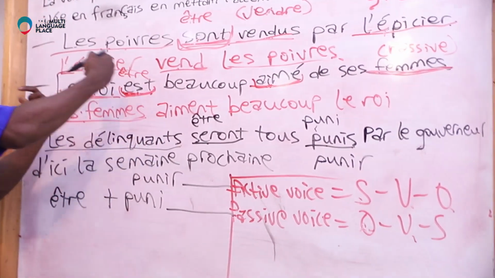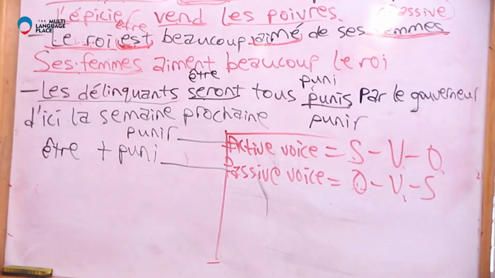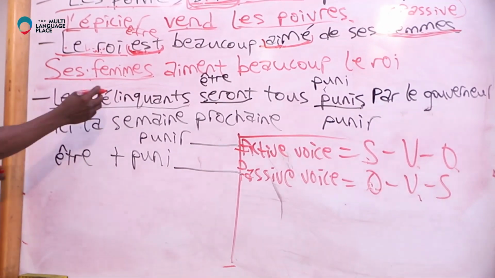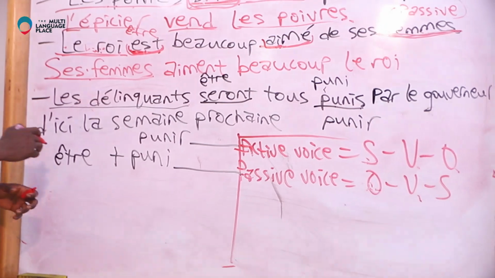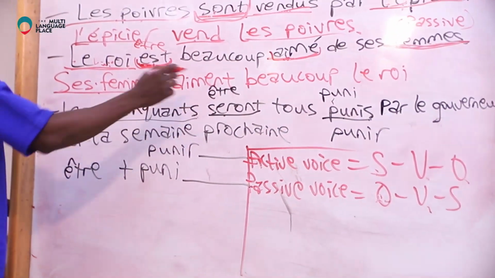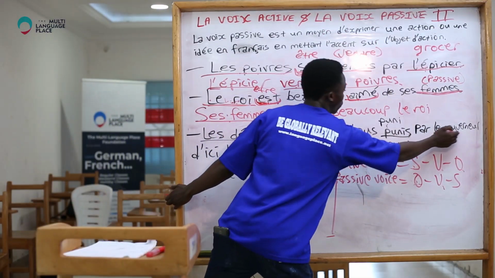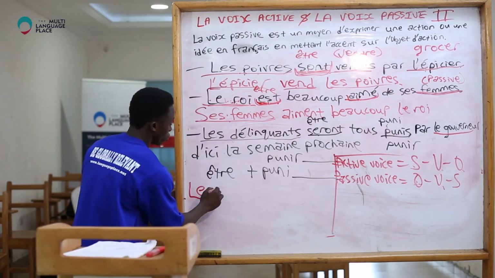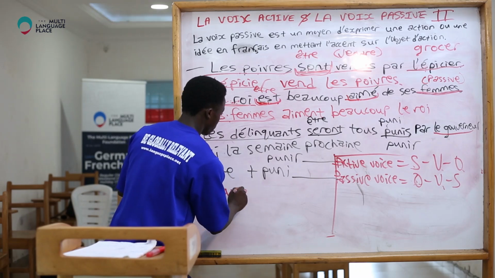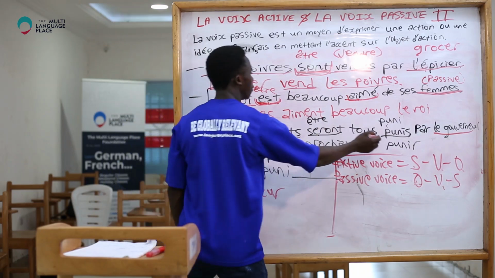Now, how do we reverse this process? How do we know the actual sentence in active voice? Here is what to do. Remember, the order is reversed already, so we reverse it. Les délinquants seront tous punis par le gouverneur d'ici la semaine prochaine. We start with the real subject, which is le gouverneur. So we start le gouverneur. Then we take the verb punir.